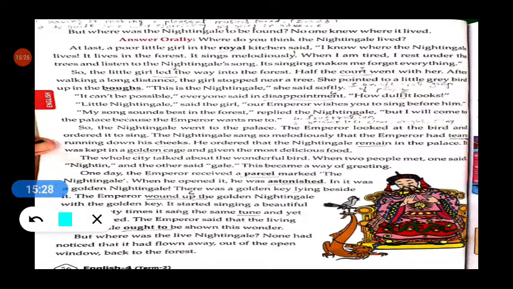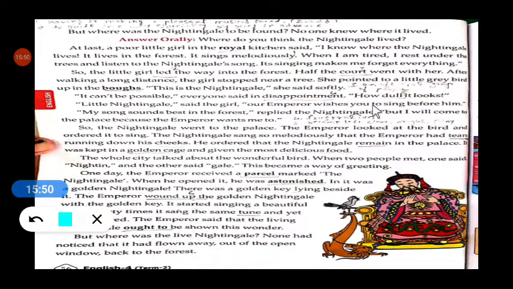So they said in disappointment, how dull it looks. Actually, the bird is in a gray color. Correct? No, it has a gray color. So it looks gray.